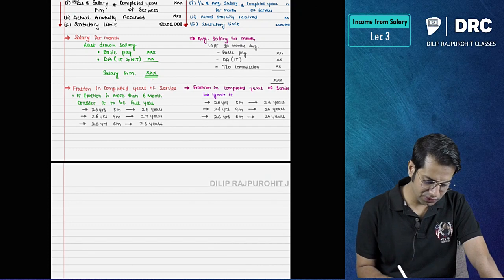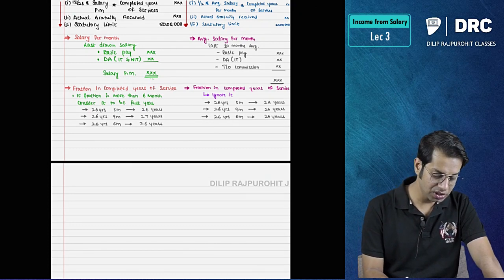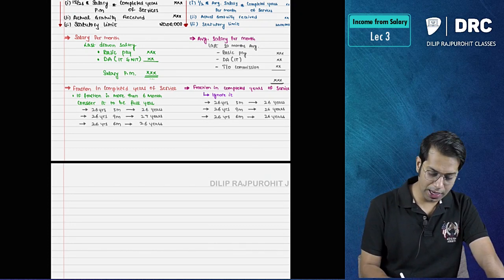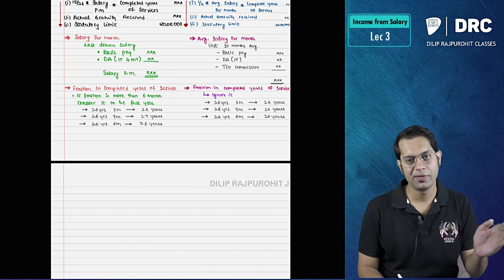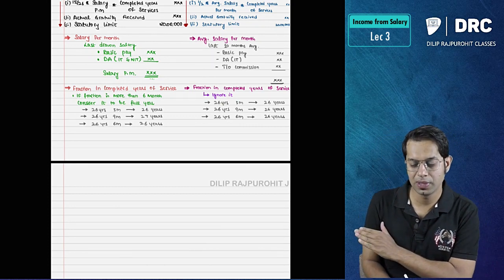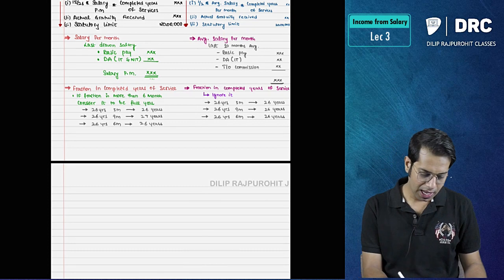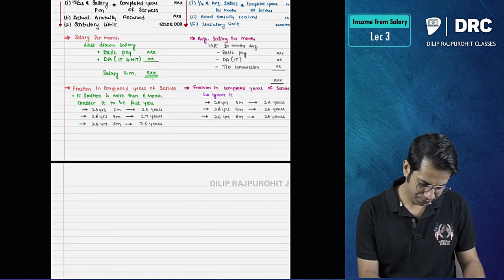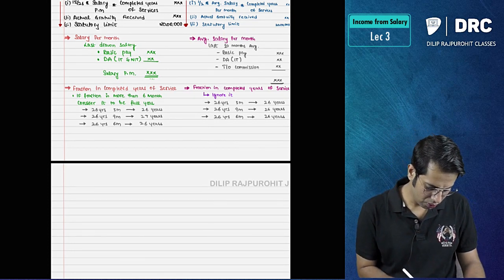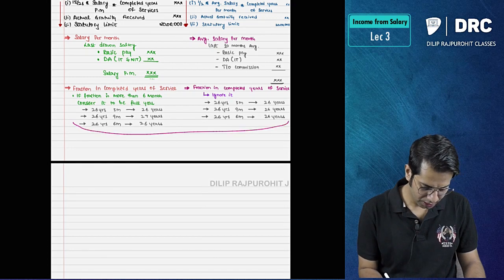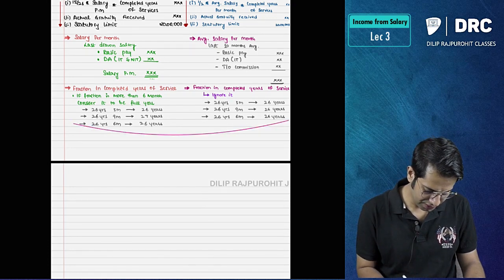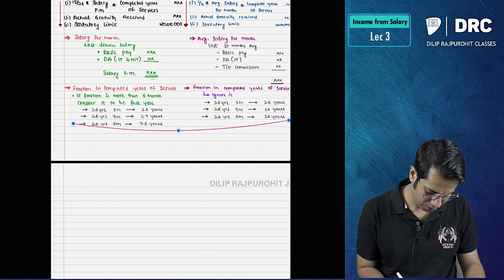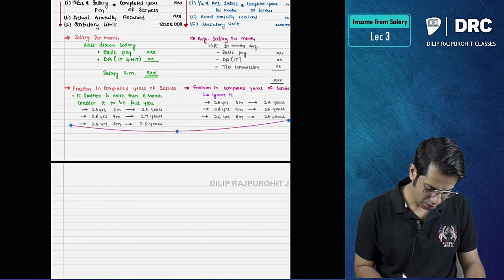So if the employee has worked for 26 years 9 months, how much will you take? If he is a POGA employee, I will take full 27 years, and if he is a non-POGA employee, I am going to take only 26 years, because the fraction should be ignored. Now, next point.